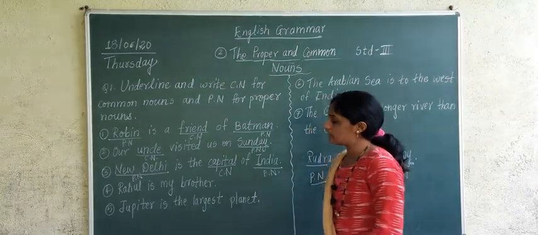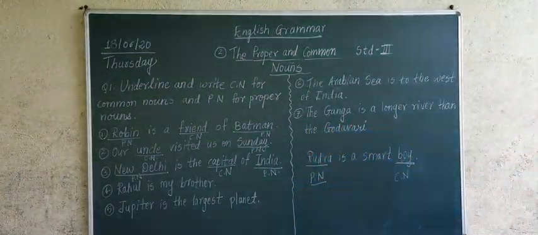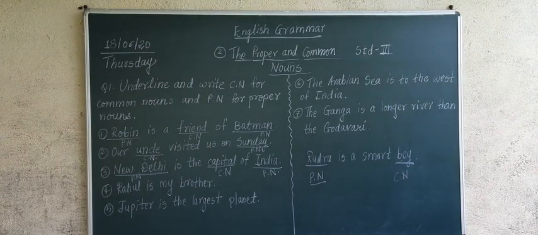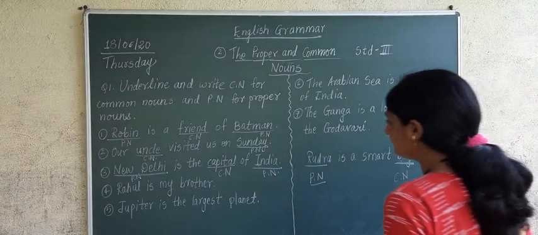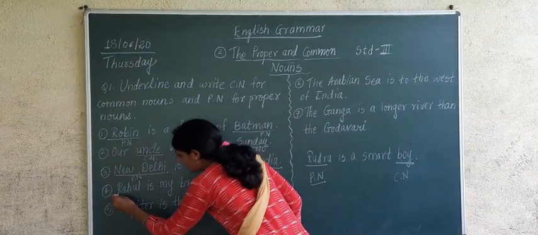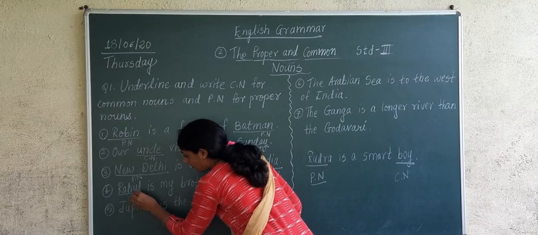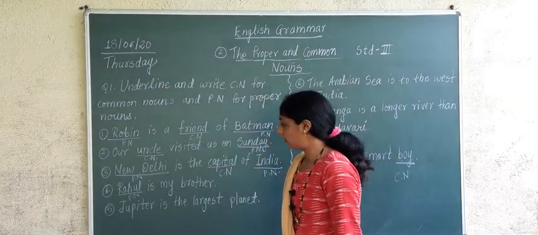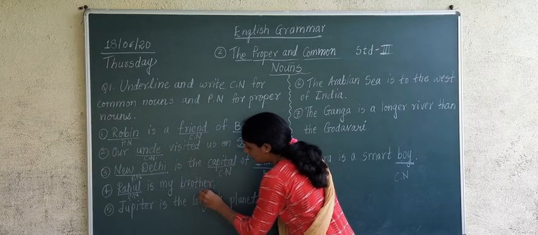Now next sentence, fourth sentence which is given on the board is: Rahul is my brother. Come on, tell me what is common noun and what is proper noun in this sentence? Rahul is my brother. Rahul is name of a boy. So Rahul will become proper noun. Right? And brother will become common noun.